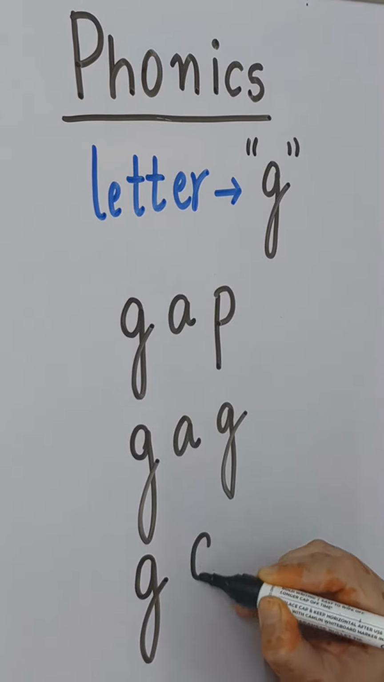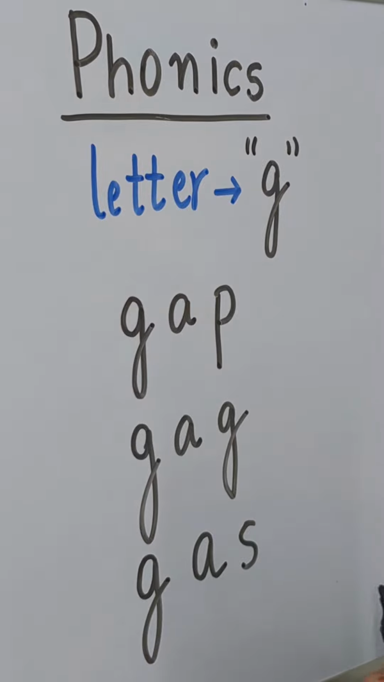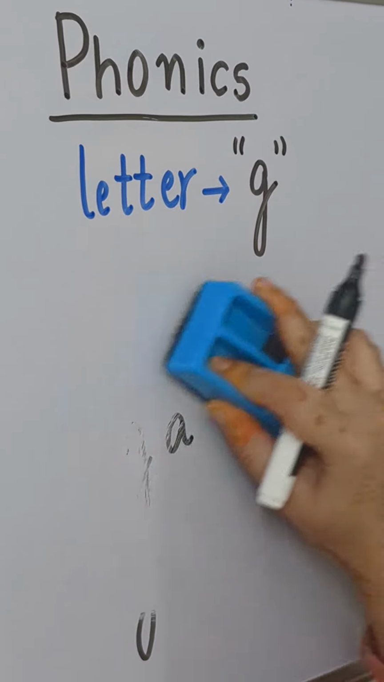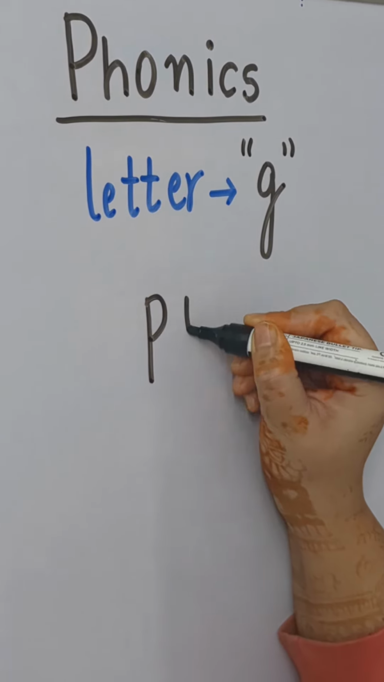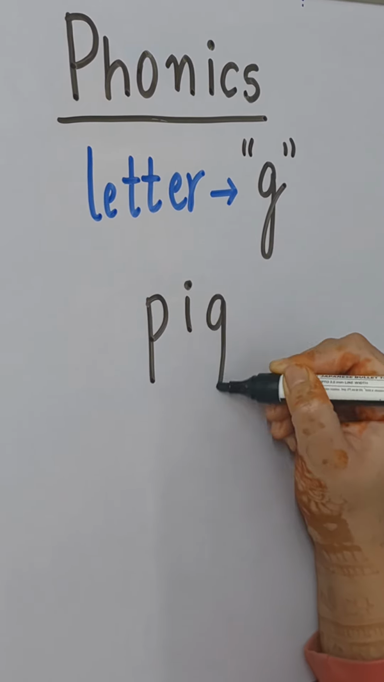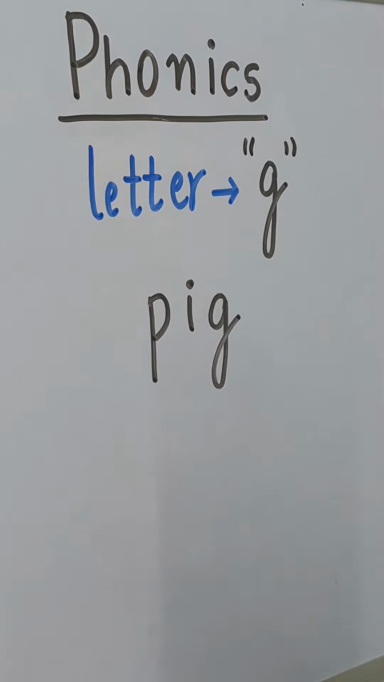Another one. What is the sound of letter S? S. G, A, S, gas. Okay, a few more words. We have also learned the sound of I. What is the sound of I? I. So, P, I, G, pig.